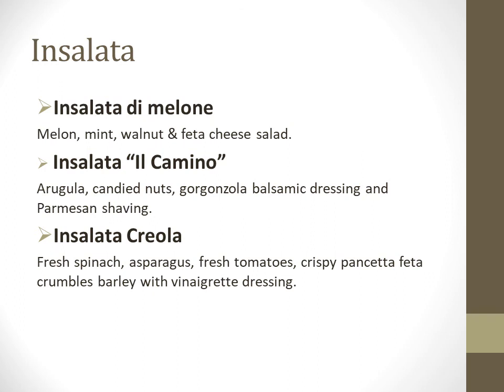Insalata al camino is there. It is an arugula-based salad. And insalata criolla is there. It is a salad based on spinach and asparagus. So here are three different examples of insalata. Insalata is an Italian term used for salad.